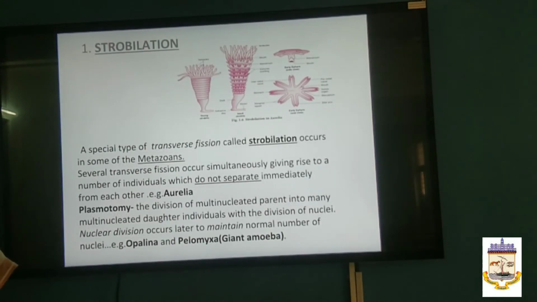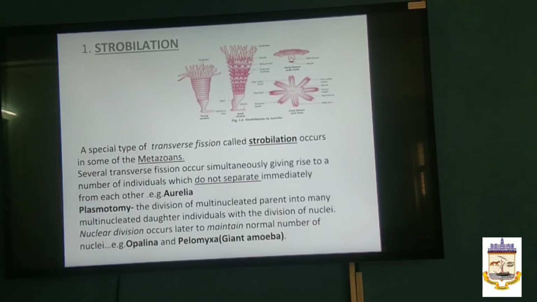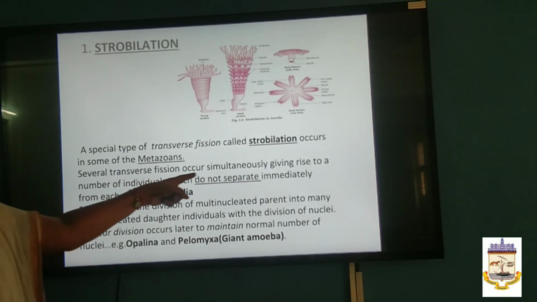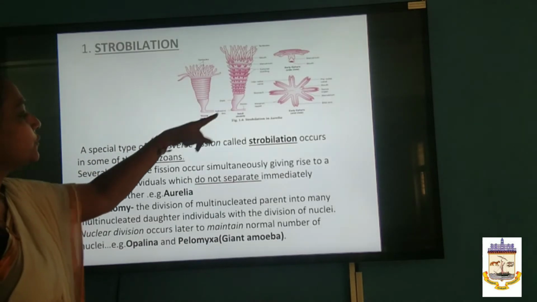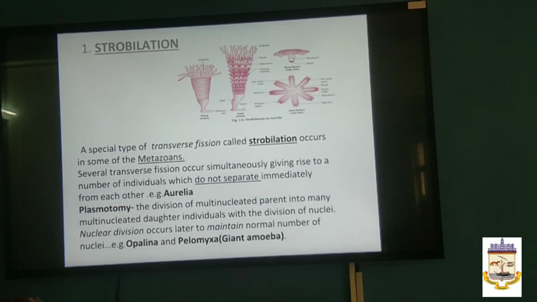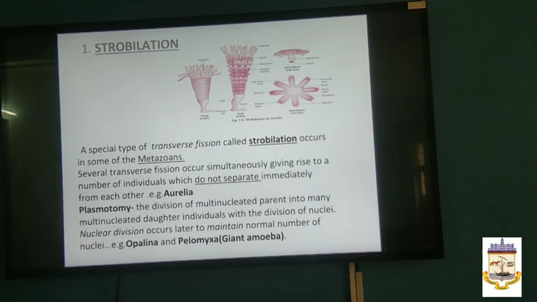The next topic is strobilation. This is a special type of transverse fission called strobilation, which occurs in some metazoans. Here the transverse fission occurs simultaneously, giving rise to a number of individuals. As many individuals are produced, they do not separate from each other. This type of case we find in Aurelia. The example here you can see in the picture, Aurelia aurita.